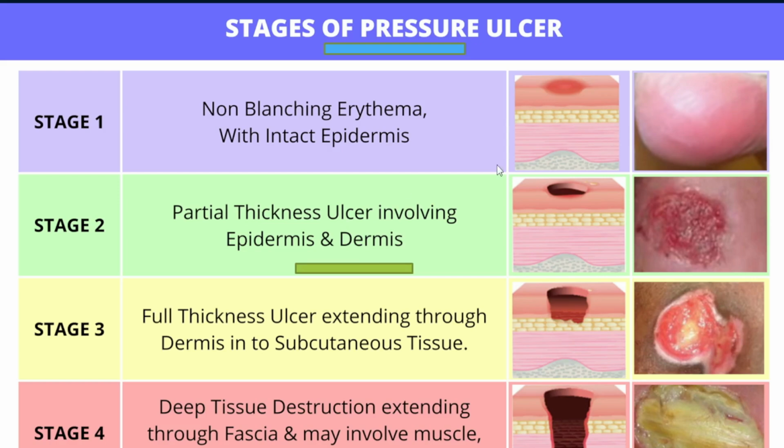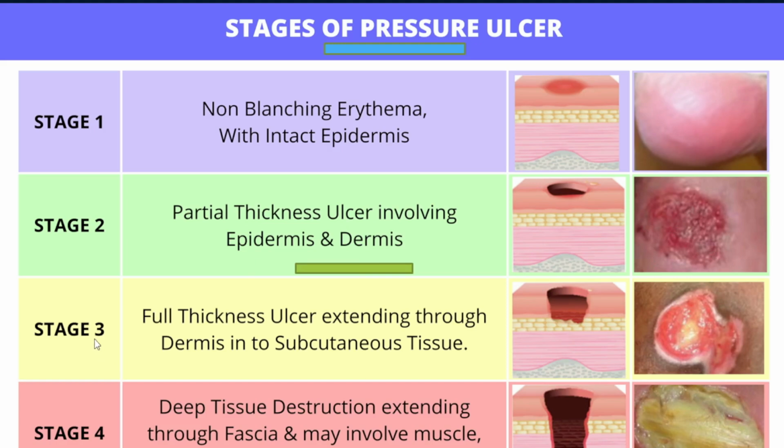Then comes stage 2. This is the next stage, in which there will be a partial thickness ulcer. This is the original picture and this is a schematic diagram. You can see a partial thickness ulcer. It involves the dermis and the epidermis. Here the partial thickness includes the epidermis and the dermis.